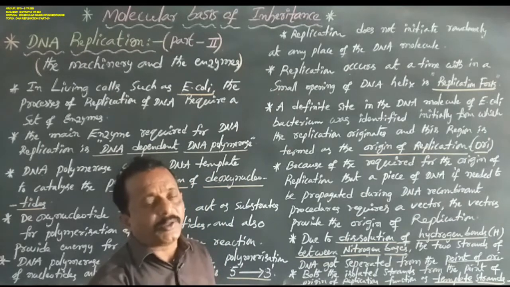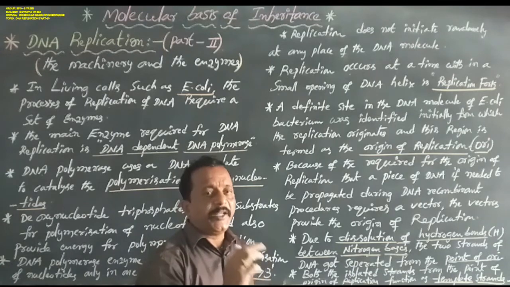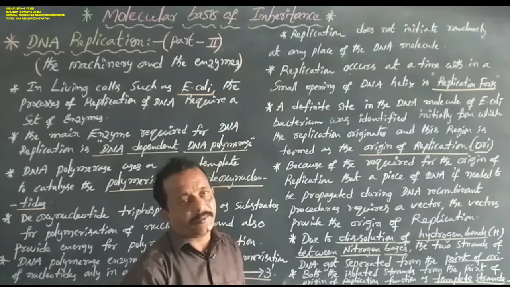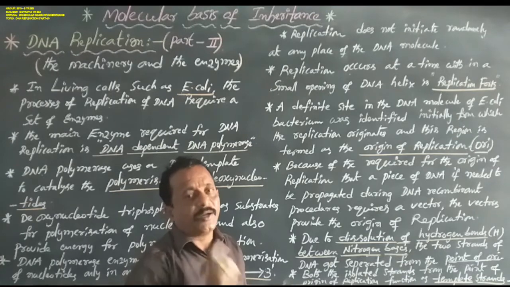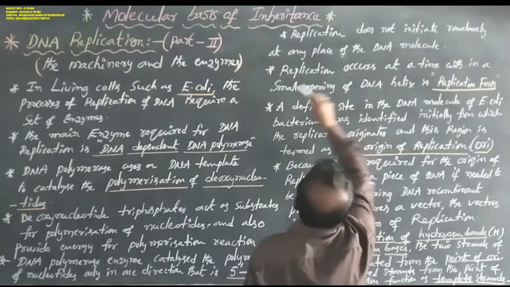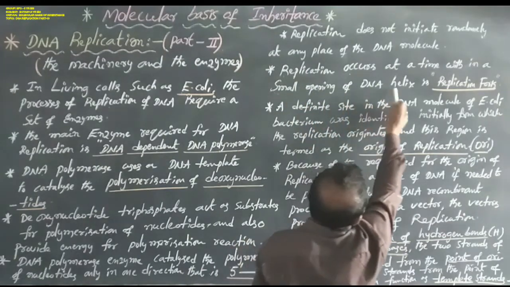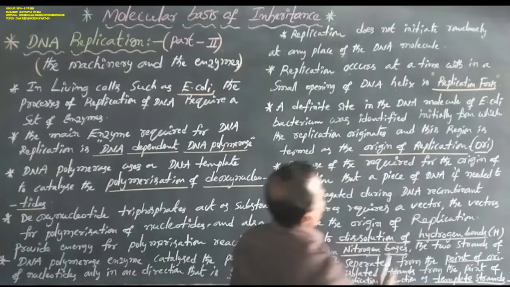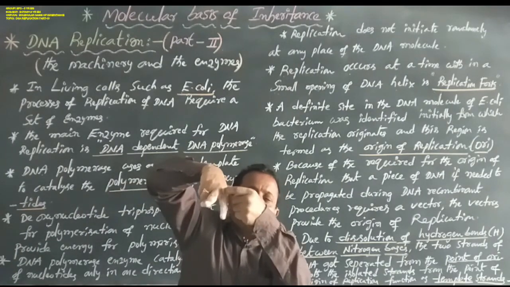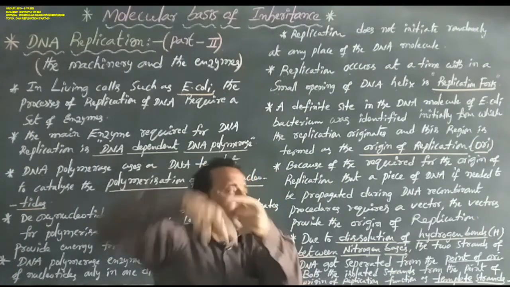This is very important. DNA replication begins at a small opening point, that is called the replication fork. Replication occurs at a time within a small opening of the DNA helix. This is a replication fork.